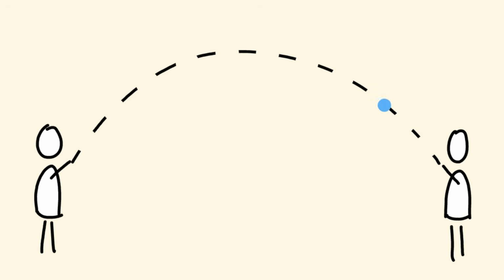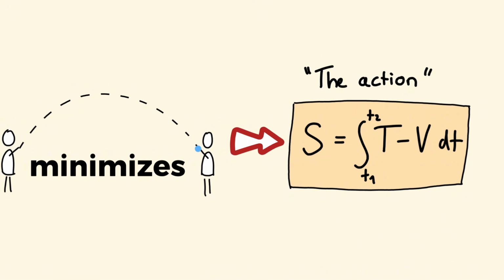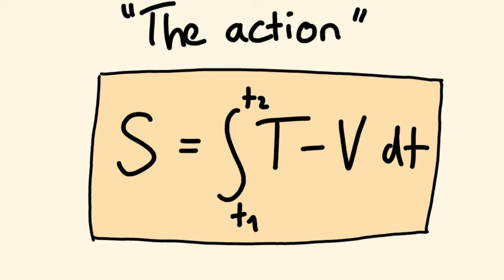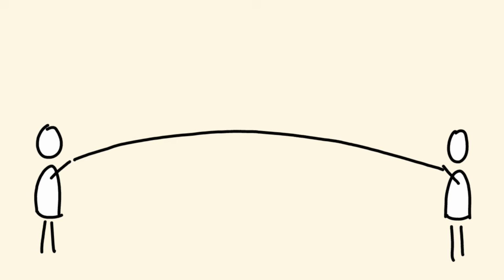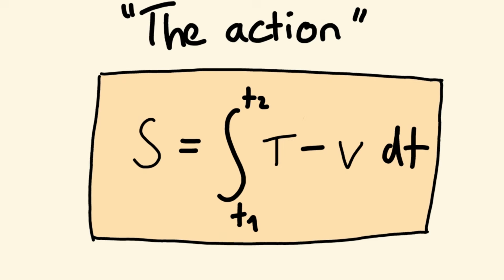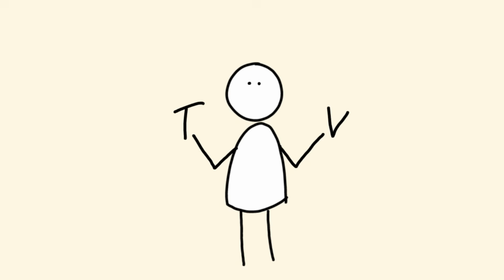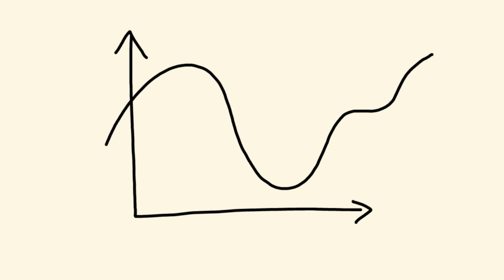The path of our ball minimizes this action. So the number the action has for this path is as small as possible. How do you get a small number? To get a small number, kinetic energy should be as low as possible, and at the same time potential energy high, since potential energy enters with a minus. But if you try to keep kinetic energy very low, the ball cannot travel very high, but then potential energy is also low. This means the optimal path perfectly balances kinetic and potential energy to minimize the action. Mathematically, this minimization is expressed like this. At the minimum of a function, the slope of a function is 0.